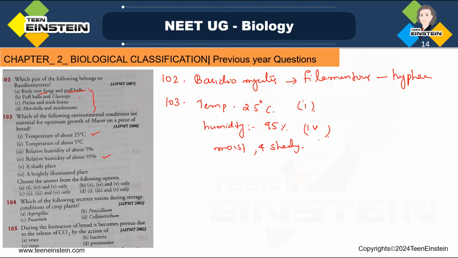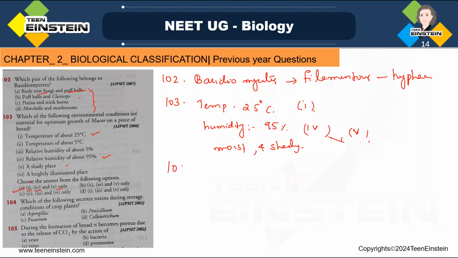Shady place, that is the fifth character here. And about the moisture content, they haven't given here. So which is the answer? Answer A, which is having 1, 4 and 5. Clear?